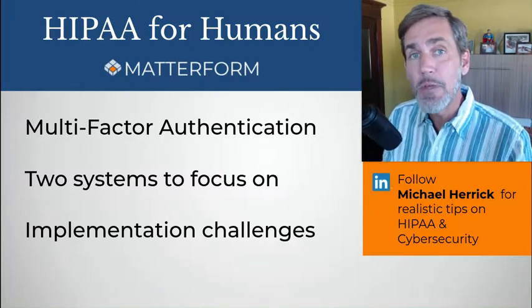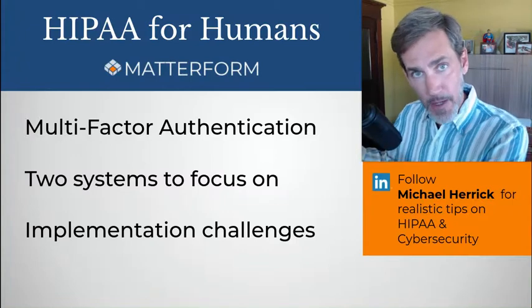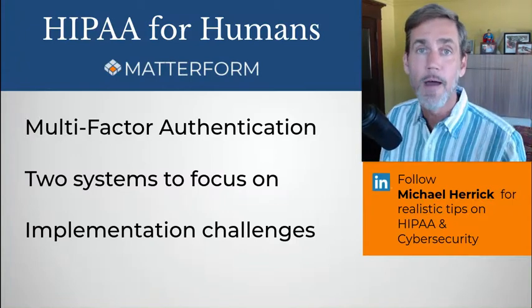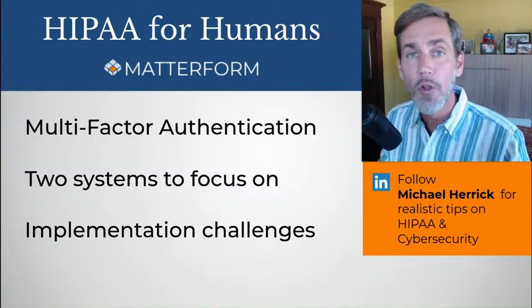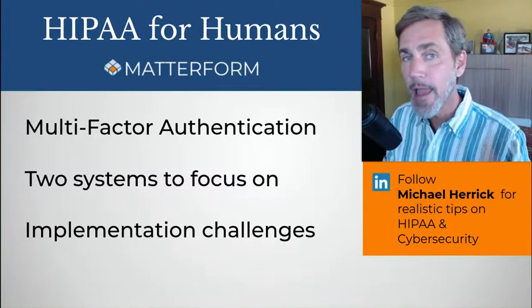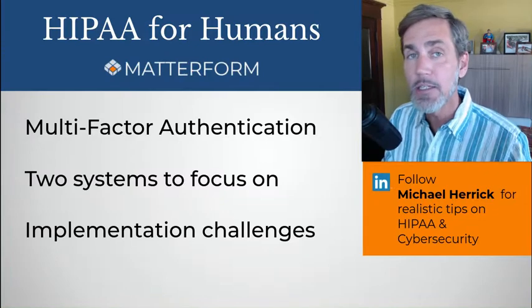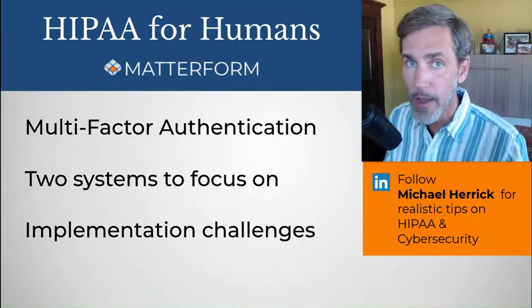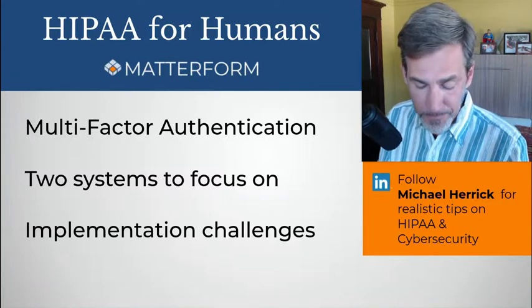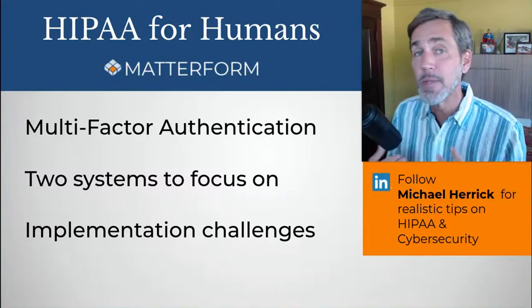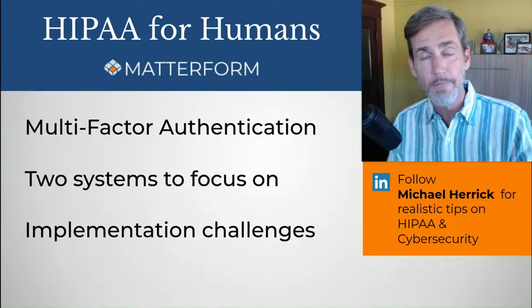And if you've got a VPN granting access from the internet to your internal environment, that VPN access should definitely be protected with multi-factor authentication. So look for any PHI system that is accessible from the internet, and start with your email system and your VPN systems.